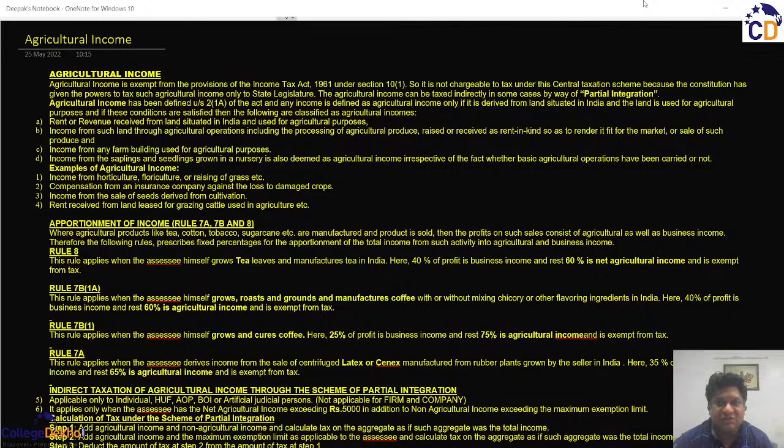Instead, such taxes, if they want to levy, can be initiated only by the state legislature. Therefore, the Income Tax Act, being the central act, does not have the power to levy any kind of tax on any agricultural income earned all over India. So you can see from here,